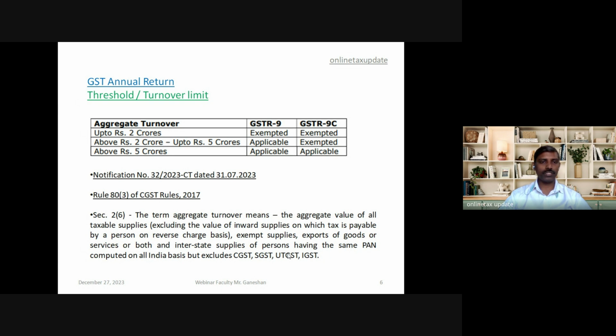Section 2, Subsection 6 provides the definition of aggregate turnover. Aggregate turnover means the aggregate value of all taxable supplies, excluding the value of inward supplies on which tax is payable on reverse charge basis, exempt supplies, export of goods or services or both, and interstate supplies of persons having the same permanent account number, that is PAN, computed on an all India basis, excluding CGST, SGST, UTGST, and IGST.